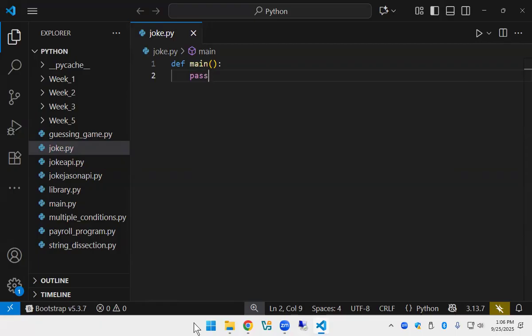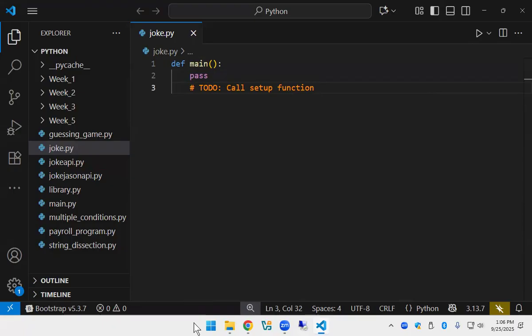So what are we going to do? We're going to call the setup function. Well, the setup function is going to set up the joke.